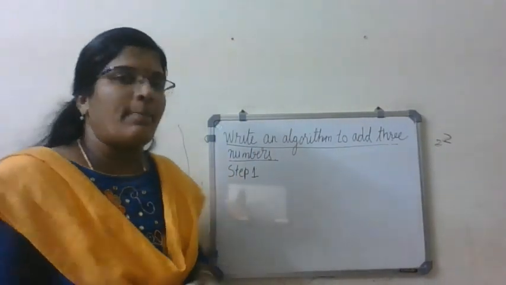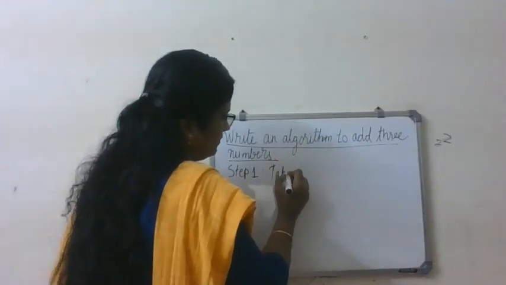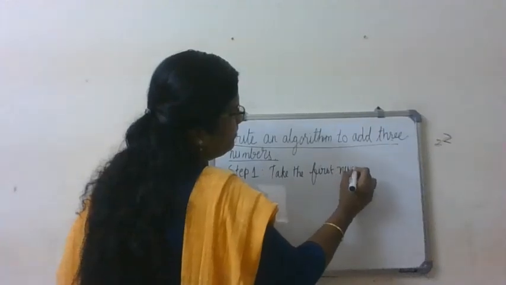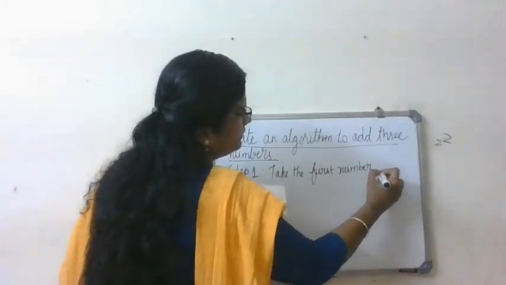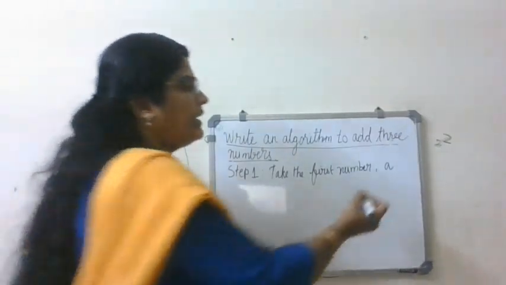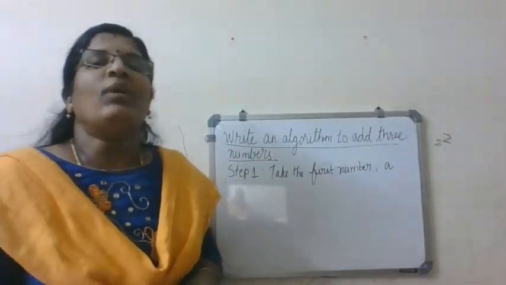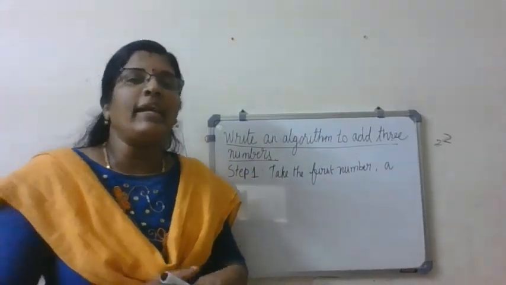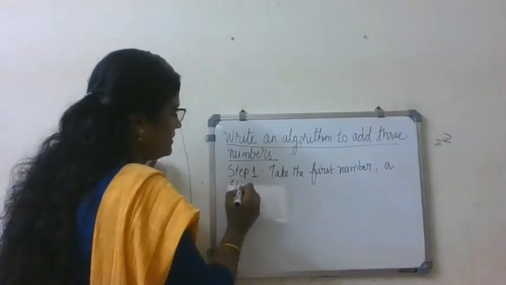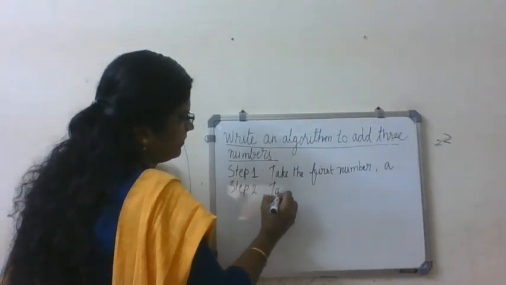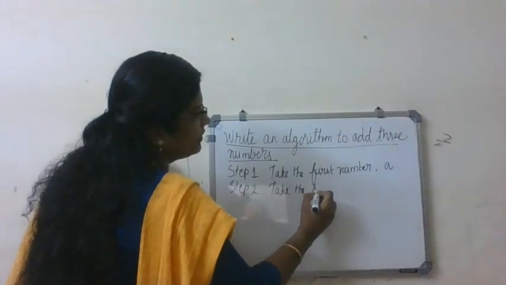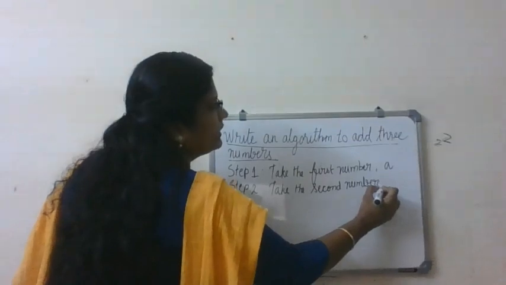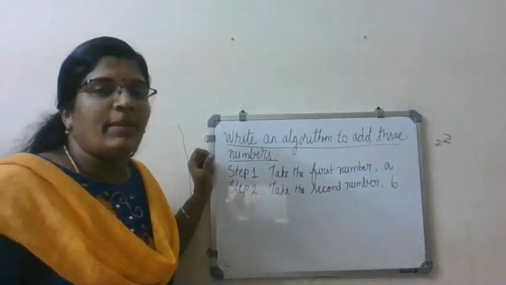So take the first number, called A. I have given a name as A. Okay. Then what is the next step? Loudly say. That's good. Take the second number. Step 2 is take the second number. I'm going to give the name as B. Second number name is B.